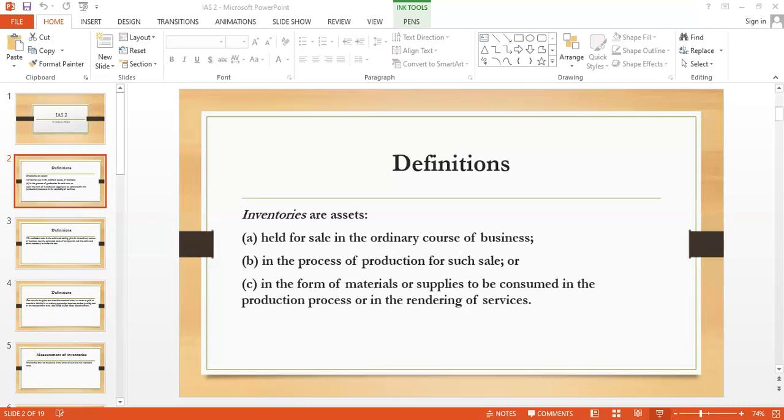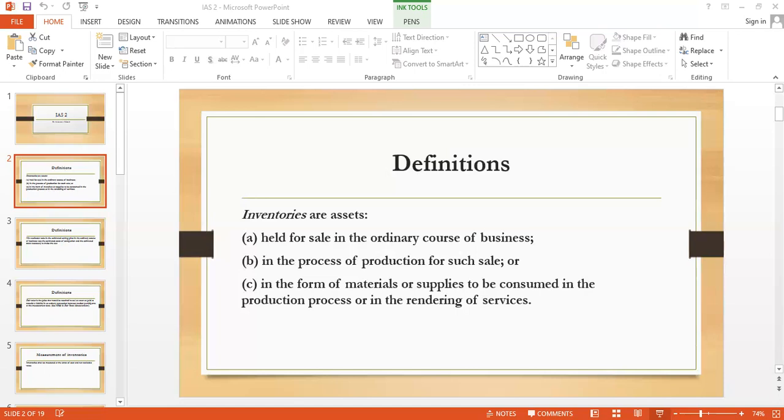So if you need to store before the next production phase, that means this storage cost is now part of the production cost. Otherwise, the storage cost is normally charged in profit and loss account. Similarly, the administrative overheads that do not contribute to bring inventory to present location and condition, and the selling cost.